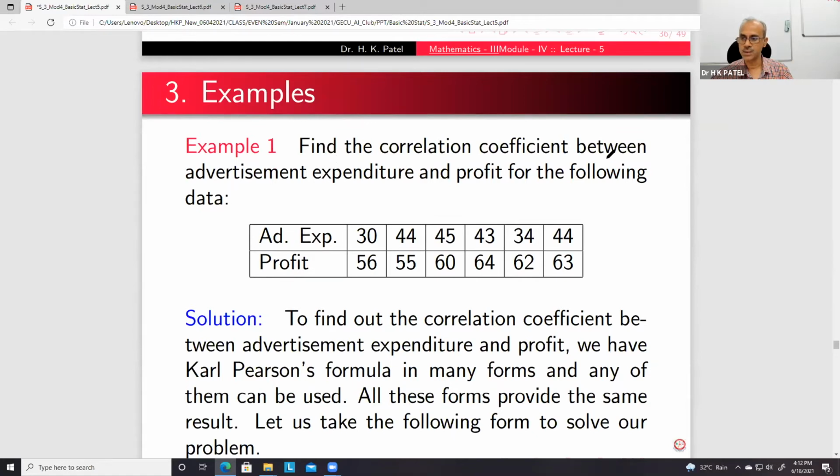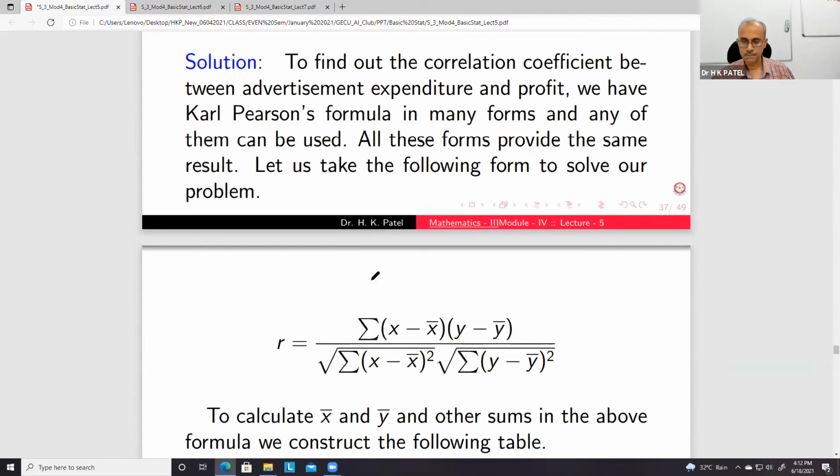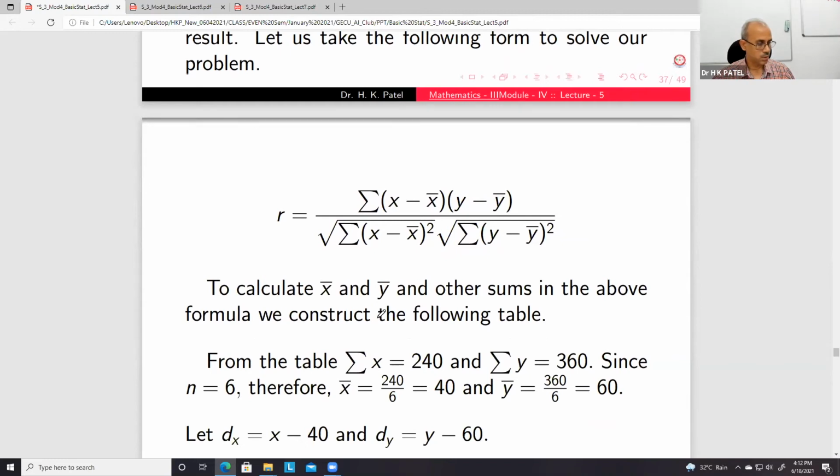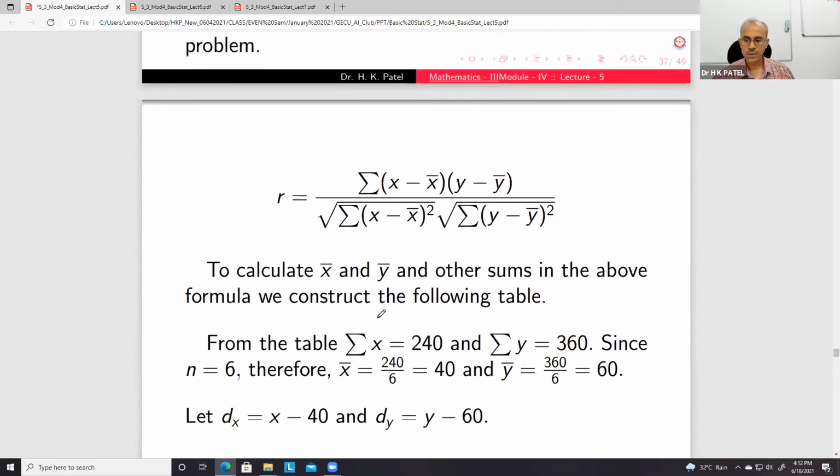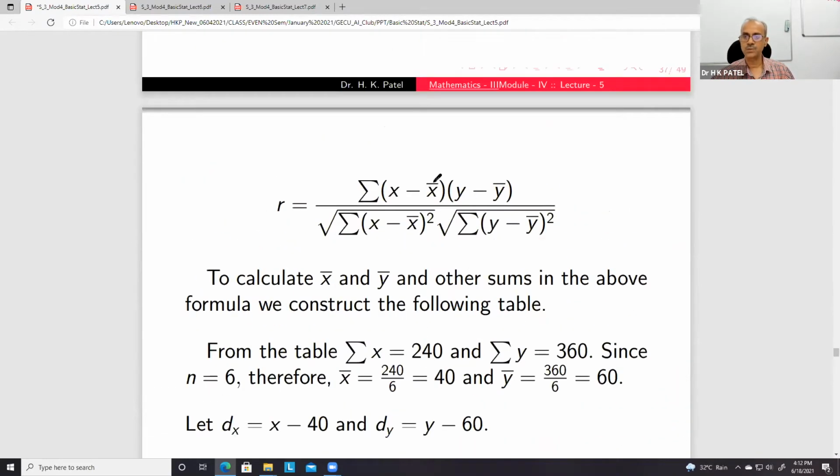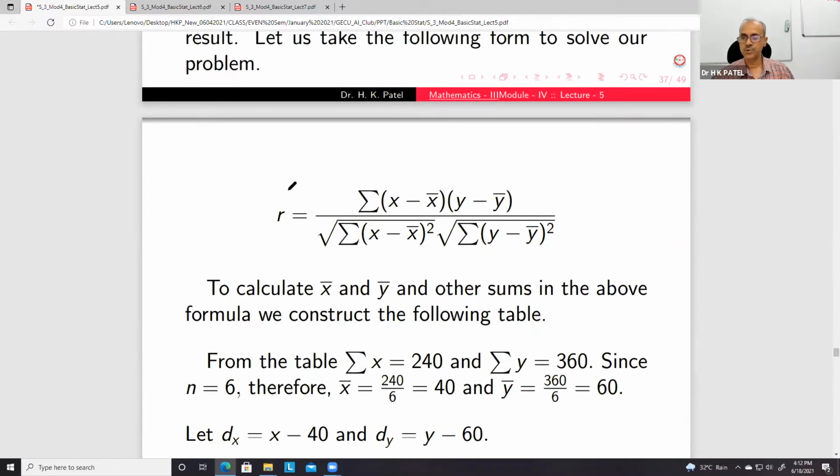Find the correlation coefficient between advertisement expenditure and profit for the following data. Here you have to see which type of correlation they have. As I said, we have 3-4 types of formula that we can use.